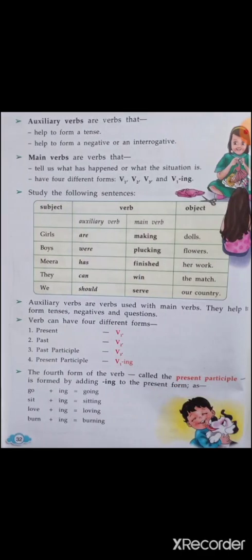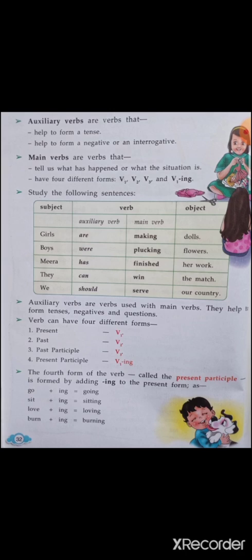Auxiliary verbs are verbs that help to form a tense, help to form a negative or an interrogative. So auxiliary verbs are not the actions. They are the verbs which help to form the tense, like have, had. From this we can find out the tense in the sentence. If the word have is used, then it is in the present tense. If the word had is used, then it is a past tense sentence. And they can also help to form a negative or an interrogative.